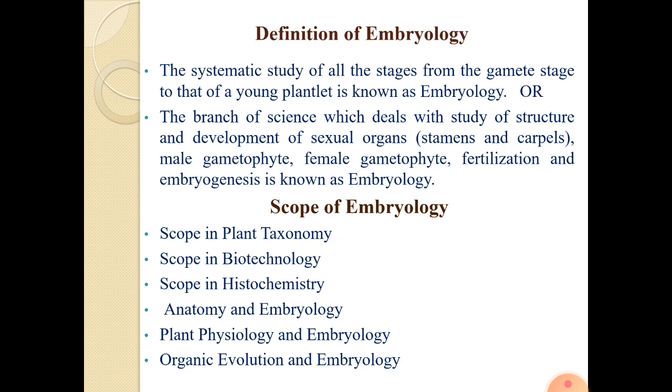Next is plant physiology and embryology. In physiology, we see the various phases or various metabolism of plant. For example, osmosis, endoosmosis, exoosmosis, imbibition, transpiration, etc. The transformation from vegetative phase to reproductive phase is an important change in the life cycle of any plant, and such changes are based on hormones and growth promoting substances.